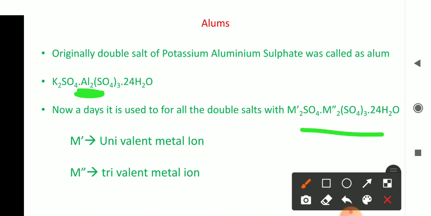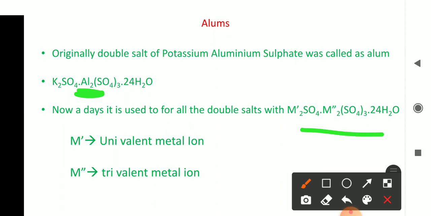M′ is a univalent metal ion like potassium or ammonium NH4+, whereas M″ is a trivalent metal cation. Is it clear, students? So what is the general molecular formula of alum? M′2SO4 M″2(SO4)3 24H2O. Here M′ is a monovalent cation, whereas M″ is a trivalent metal ion.